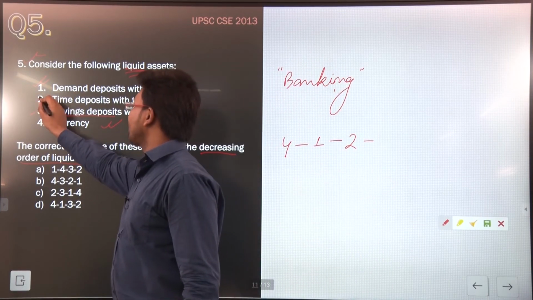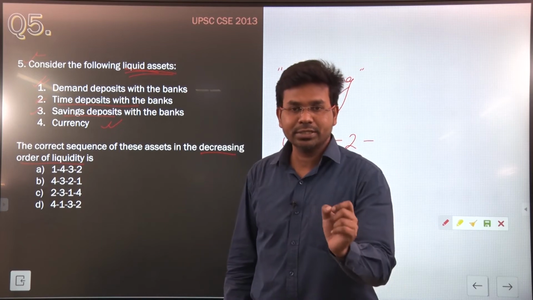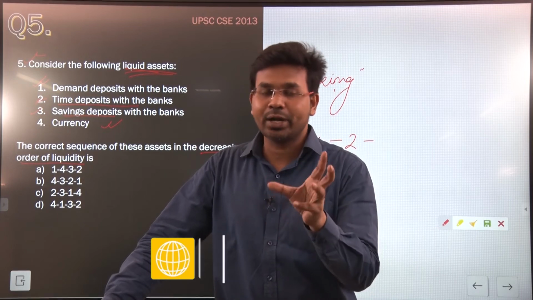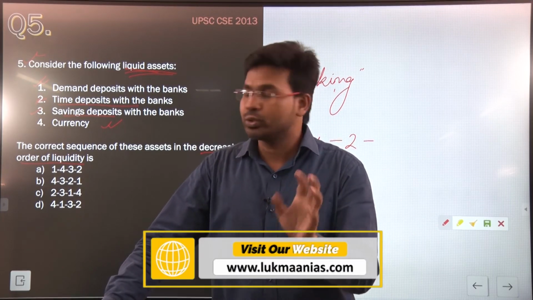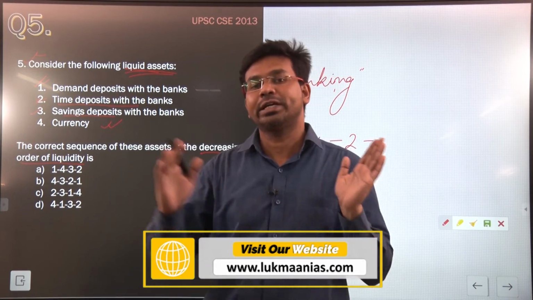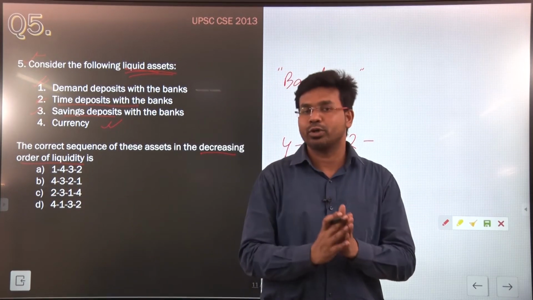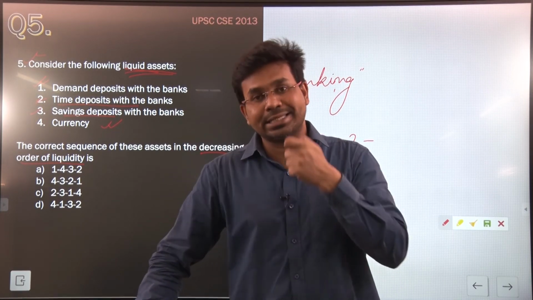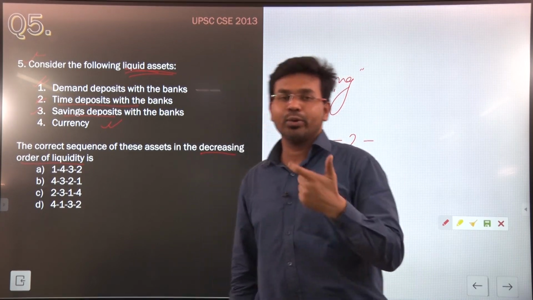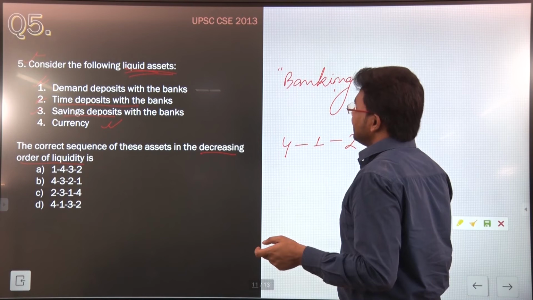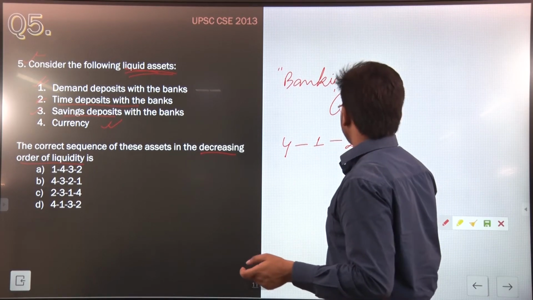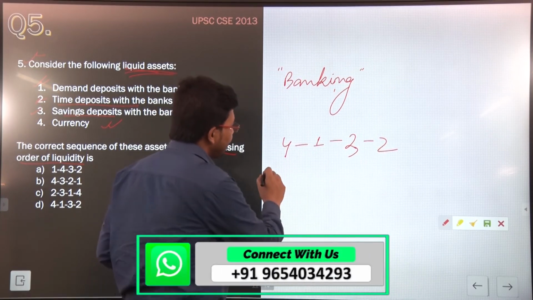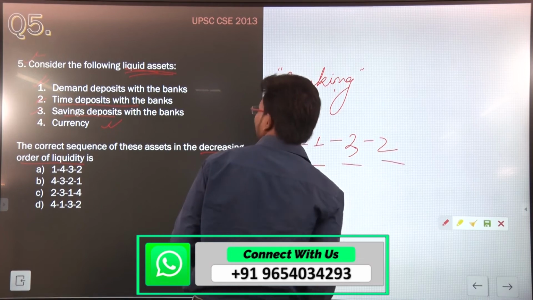And after that, time deposits with banks. Time deposits are fixed accounts, also known as fixed accounts or term deposits. In these accounts, you deposit your money for a fixed term, let's consider 3 years, 5 years or 10 years. During this particular time, you are not going to withdraw your money, so you have lesser liquidity in that account. That's why the time deposit will come at last. So the decreasing order of liquidity should be 4, 1, 3 and 2.